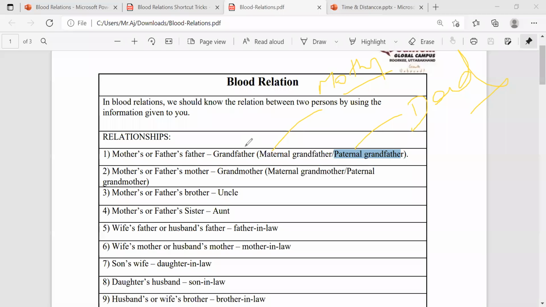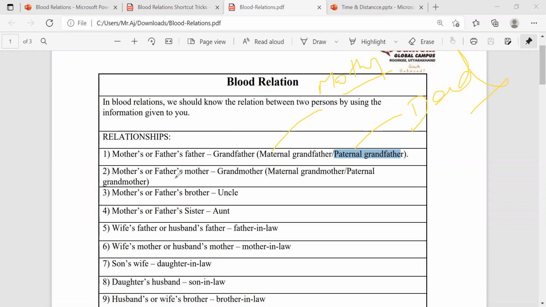Your mother's father and your father's father are both grandfathers in English, and in our local language both are Tataya. Hope everyone knows this one.